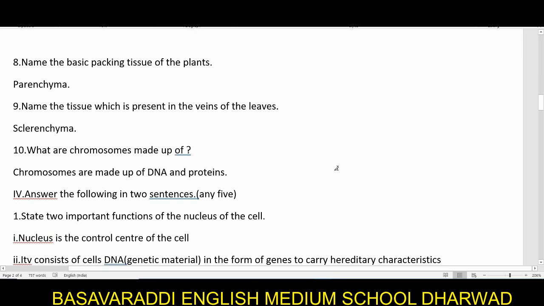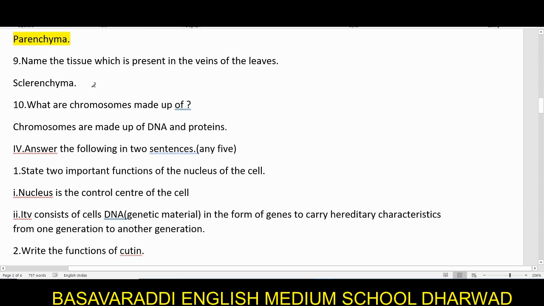Next question. Name the basic packing tissue of the plant. That means it is a tissue which you find in most parts of your plants. One such is parenchyma. These parenchyma tissues you find in most places of your plant, so they act as the packing tissues.